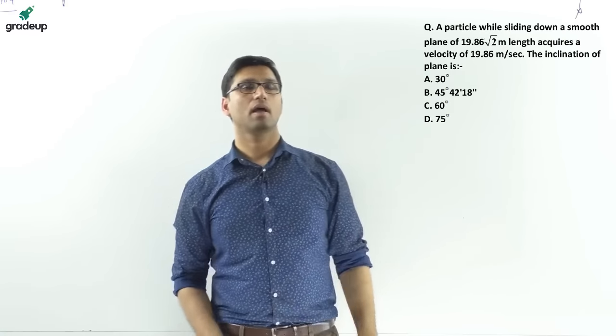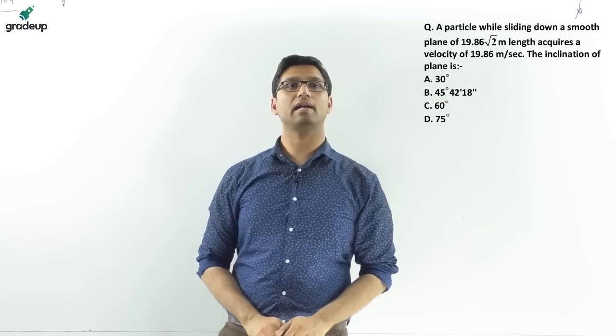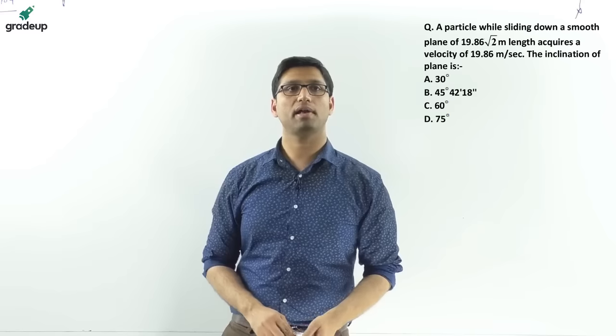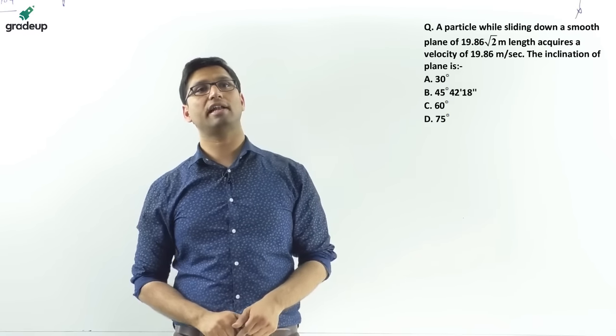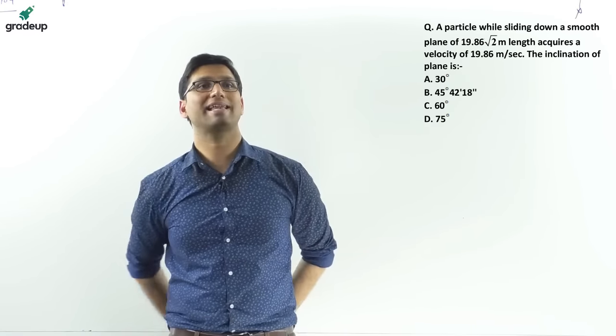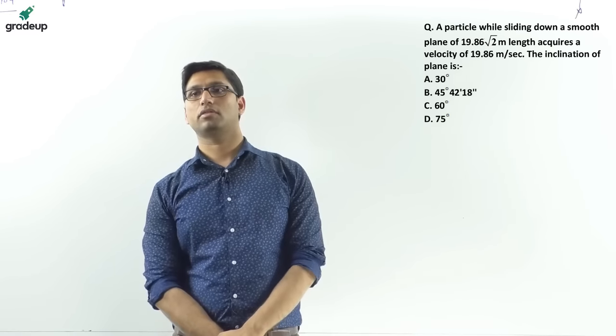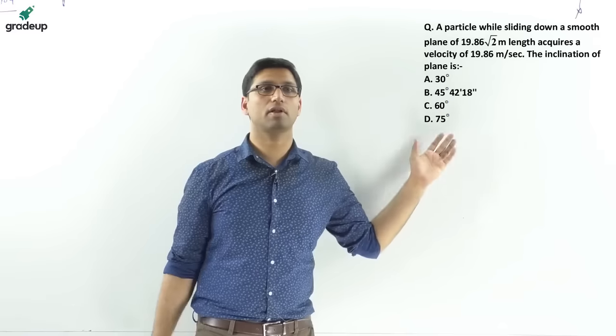Next question. A particle sliding down a smooth plane of 19.86 √t meter acquires a velocity of 19.86 meter per second. The inclination of the plane is. For this question, what is the answer?